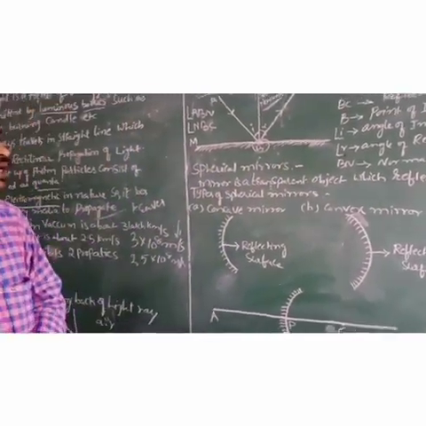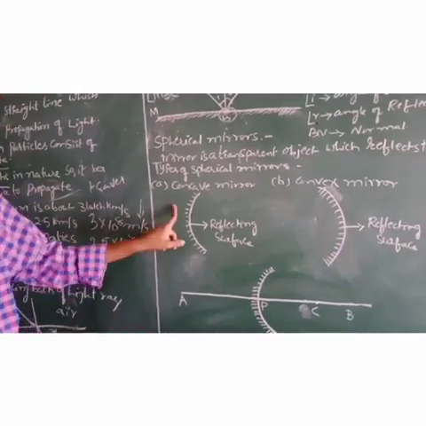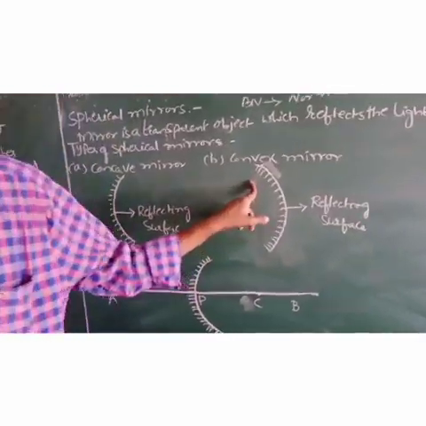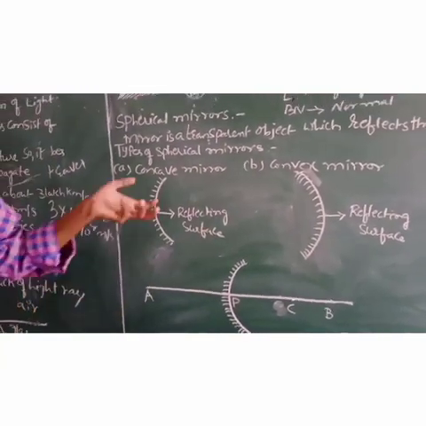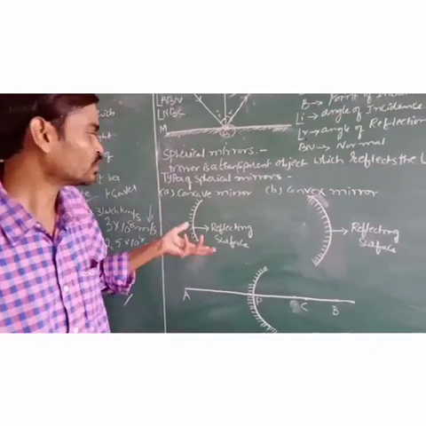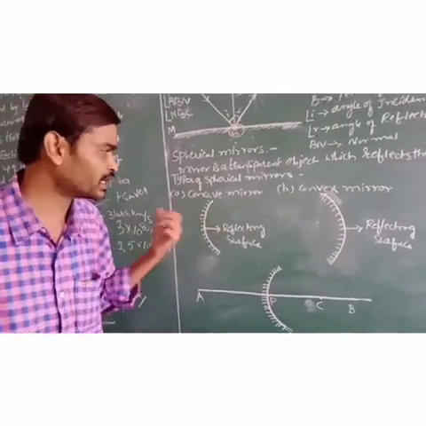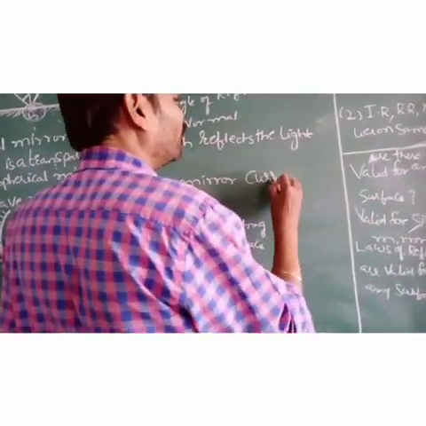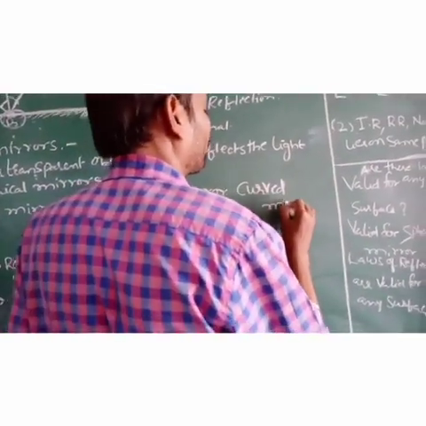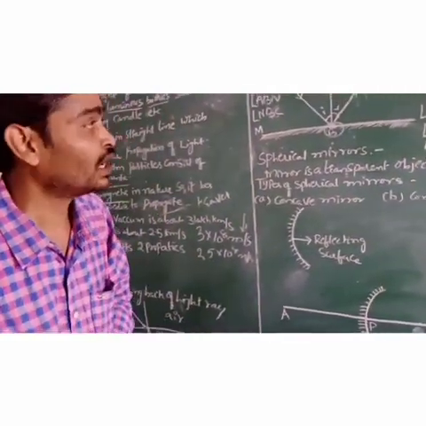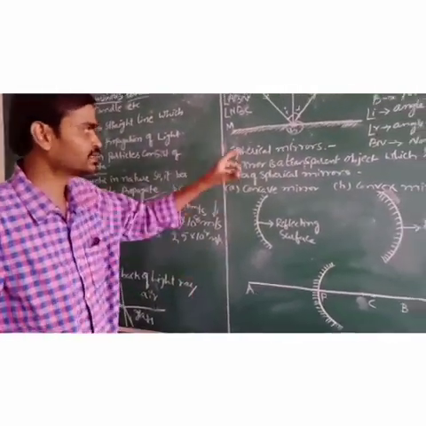We have two types of spherical mirrors. One is a concave mirror and the other is a convex mirror. Why are these called spherical mirrors? A spherical mirror is a part of a sphere, so that's why we take it as a spherical mirror, or else we can call it a curved mirror also.